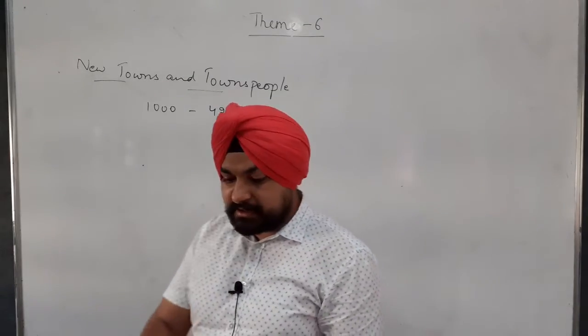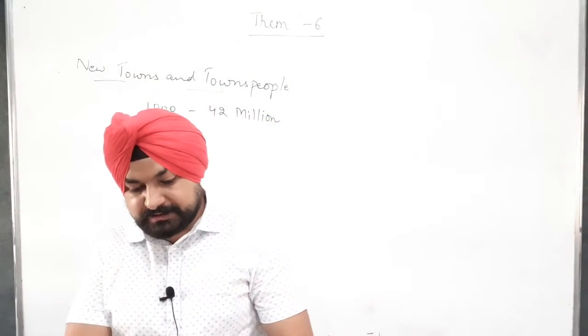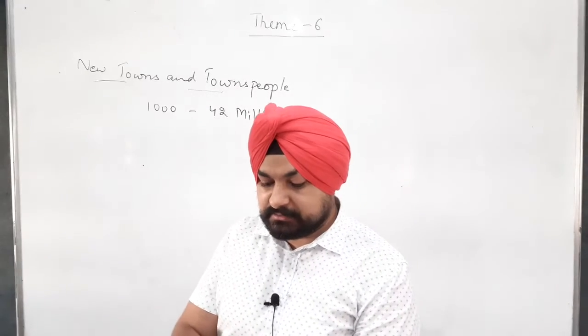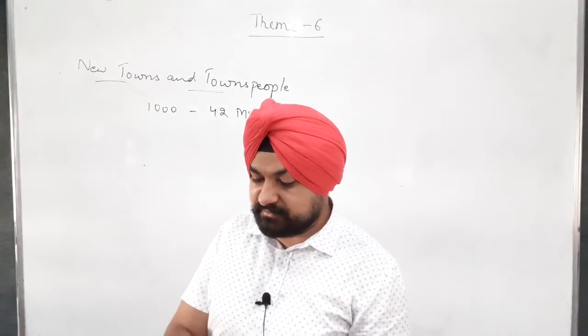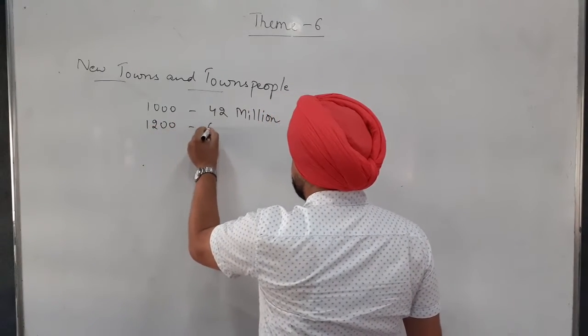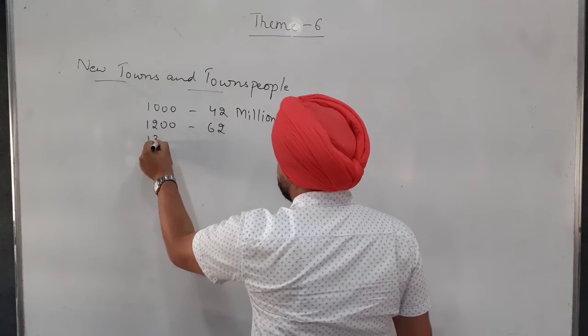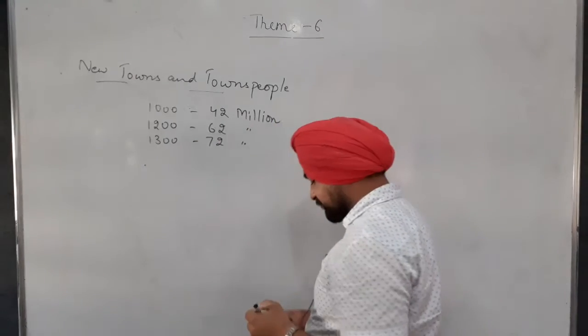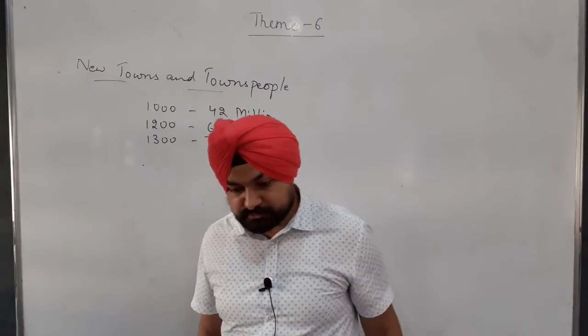If we talk about the population, in 1000 there were 42 million, in 1200 there were 62 million, and in 1300 there were 73 million. So you can see the growth of population in Europe because of this.